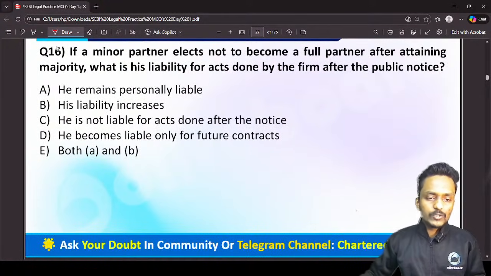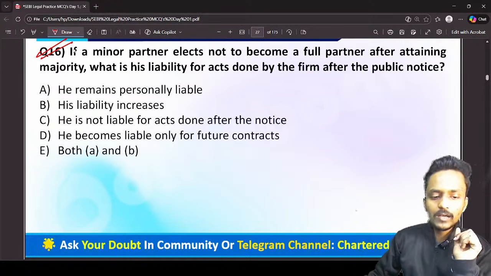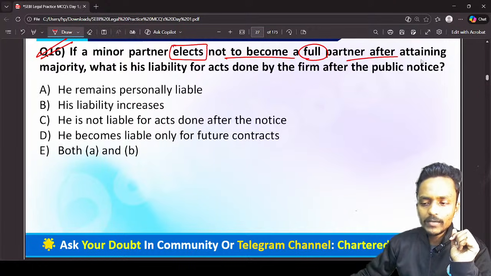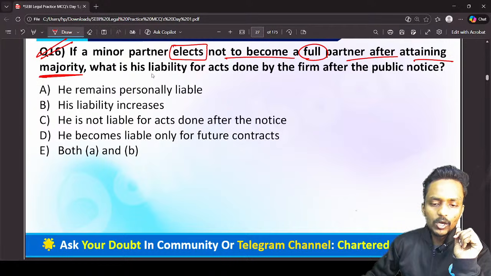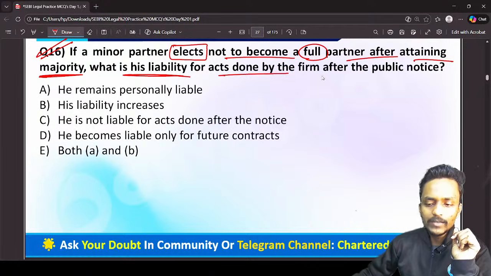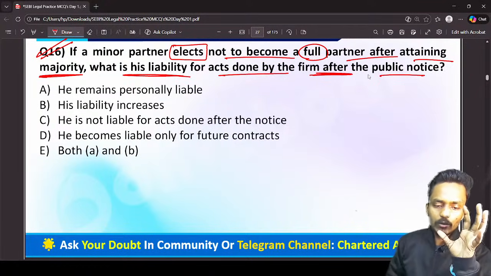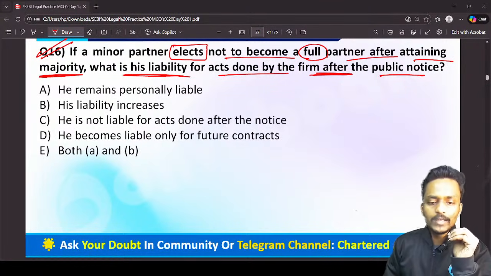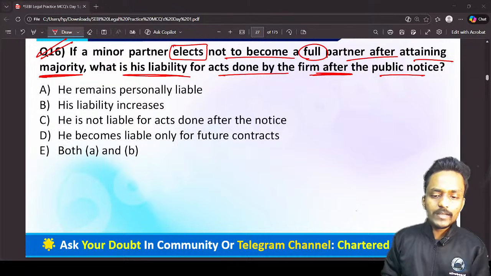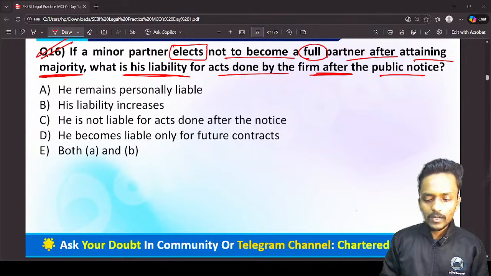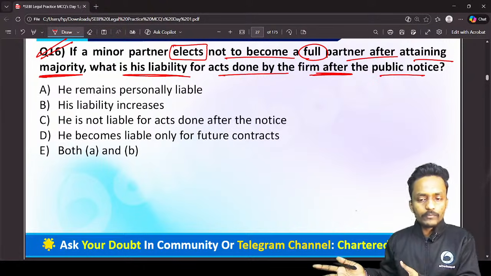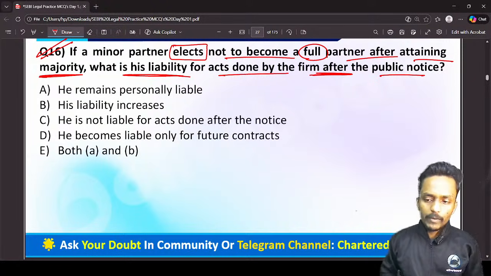Now, the next question, question number 16. If a minor partner elects not to become a full partner after attaining majority, what is his liability for acts done by the firm after the public notice? Now guys, it's very important. This question is again very important because it is talking about, let's suppose the partner has taken a decision not to become a full partner after attaining majority. Now what will be his liability for the acts done by the firm after the public notice?